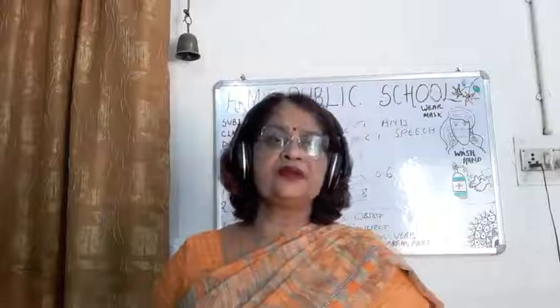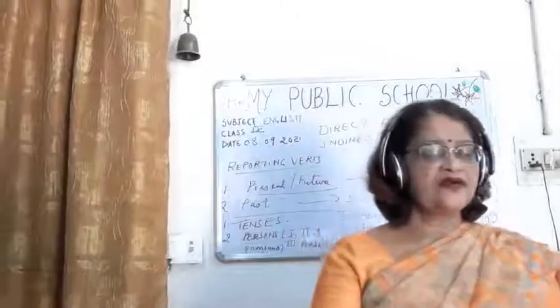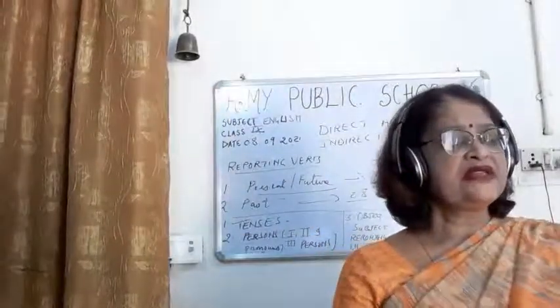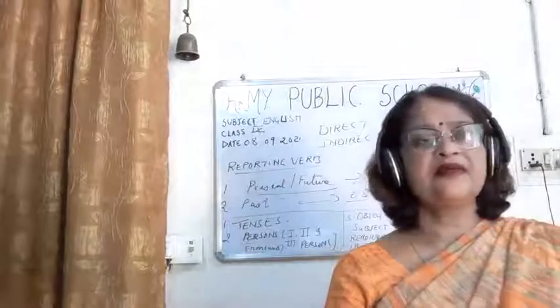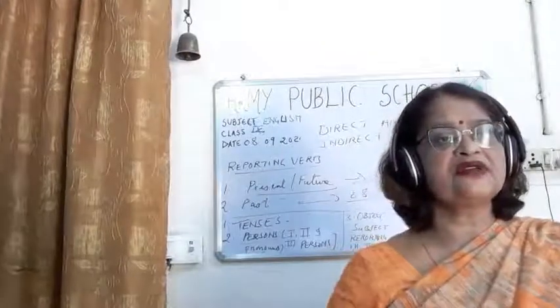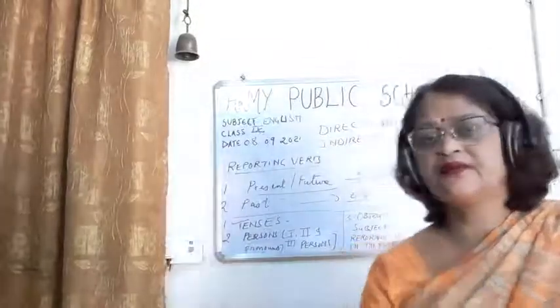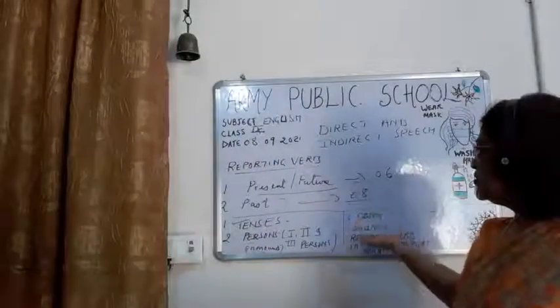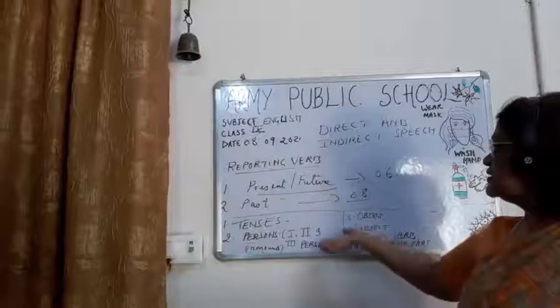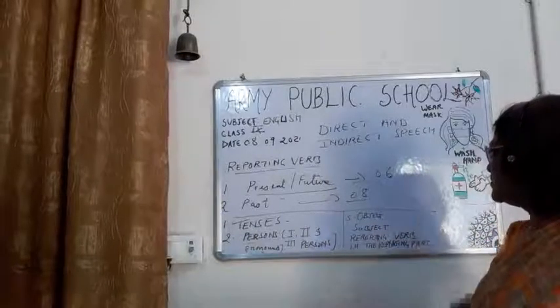And in plural, children, what will come? In plural sentences, what will come? There are many words like they, them, their, children. So these things are there in the plural. Okay. So children, all these things are there: tenses, person, object, subject, reporting verb.